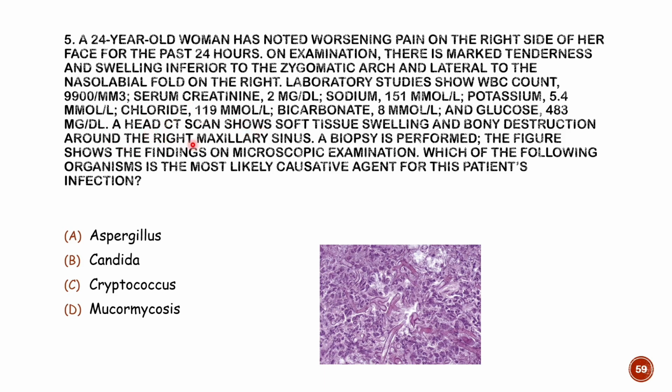So we are dealing with an infection of the maxillary sinus, right? The sinus infection is there. A biopsy was performed. The figure shows a photomicrograph which shows the organism, right? So what could be this causative organism? See, this is the broad hyphae, broad mold, right? It's not narrow like that of Aspergillus. It's a broad, aseptate hyphae. So obviously your answer would be mucormycosis. It could not be Candida or Cryptococcus, which grow as a yeast form. Here you can't see a yeast form. So the answer would be mucormycosis.